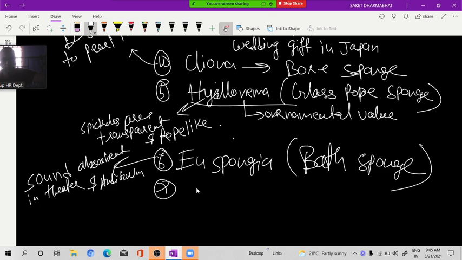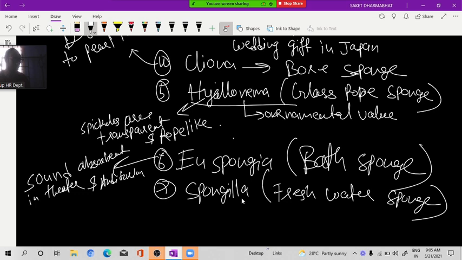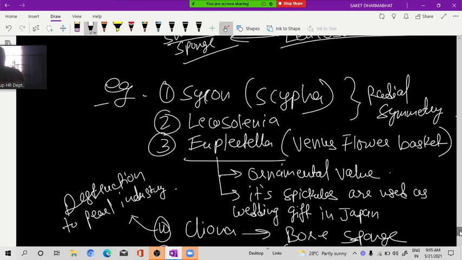Then Spongilla. I think you know it is what? Fresh water sponge. Okay, so I think these are all the examples. And for the NEET exam, you have to remember Sycon is very important.